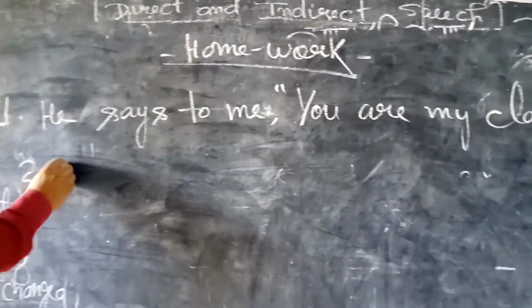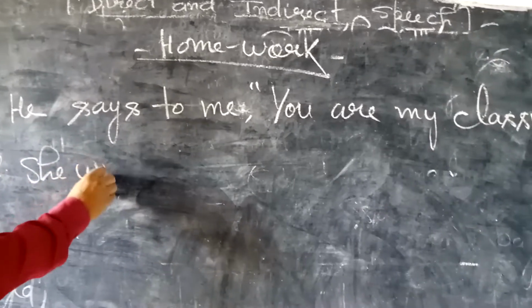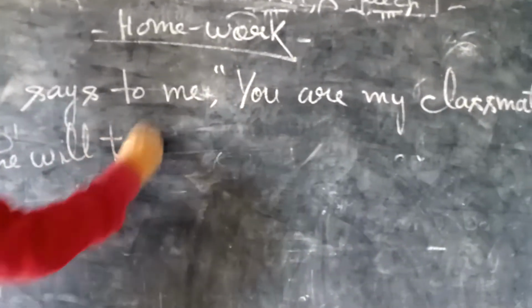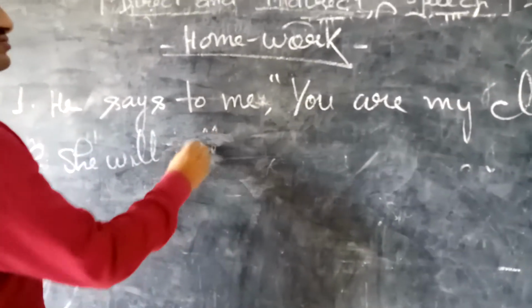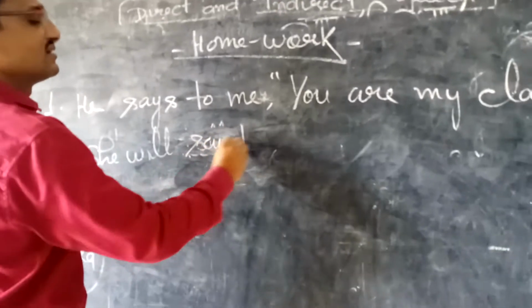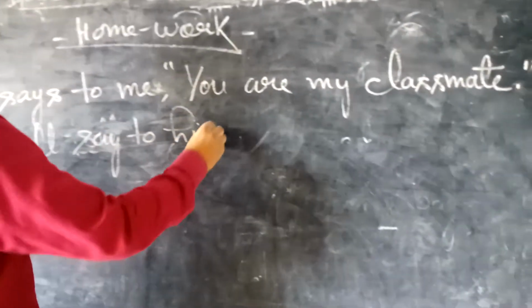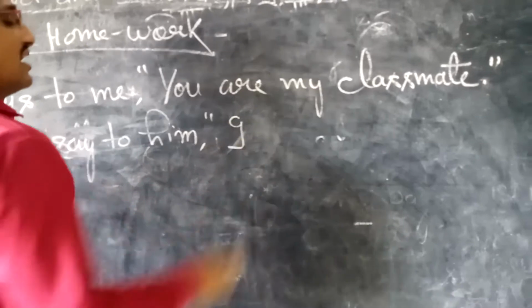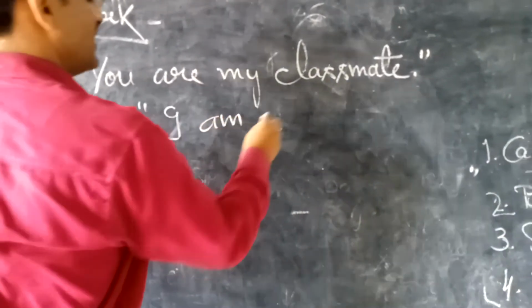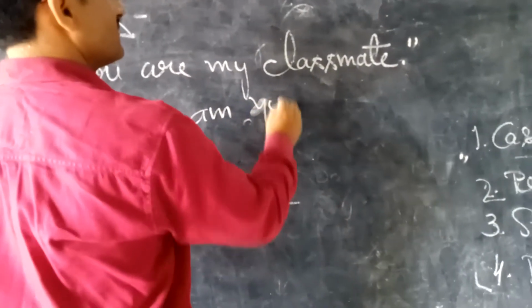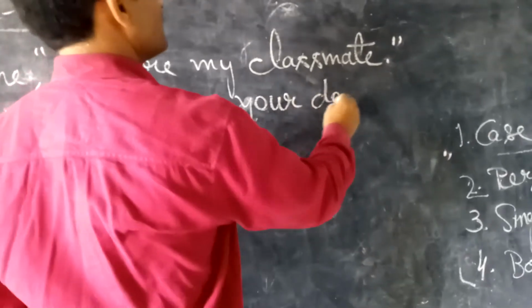Inverted commas closed. Right, second sentence. She will say to him, comma, inverted comma, I am your doctor.